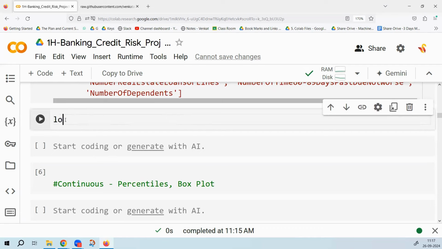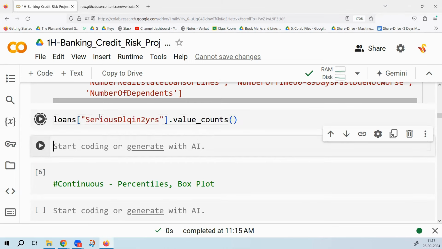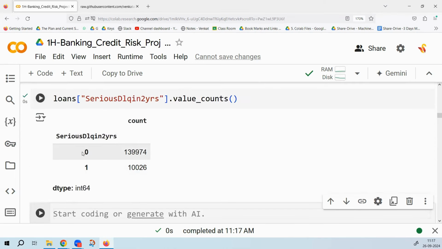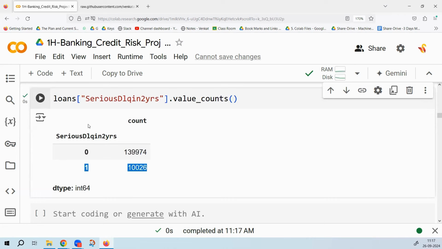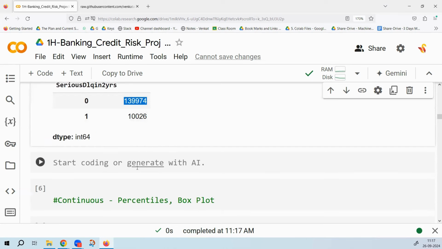Let me start with the first variable. I would say loans data, serious delinquency in last 2 years, value counts. These many are zeros, these many are ones. In fact, this is the target variable. How many people are seriously delinquent? 10,000. How many of them are not seriously delinquent? That means good customers are 1,39,000 and bad customers are 10,000. Is that a regular scenario? Good customers are more than the bad customers. Does it happen in reality? Yes, sir, that is how it mostly is.